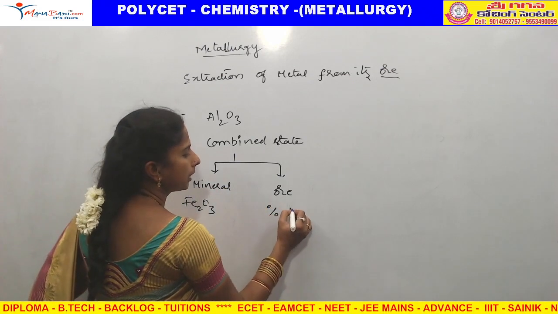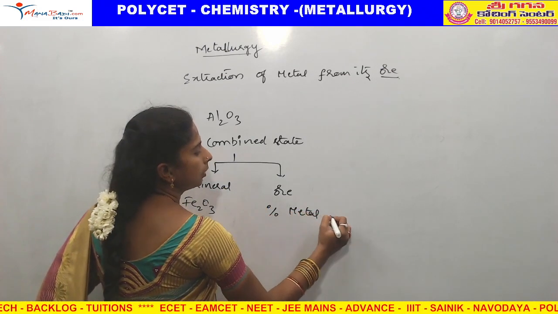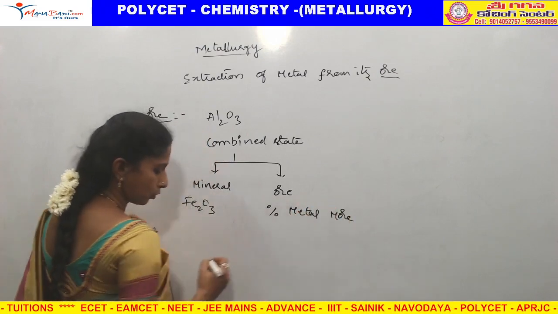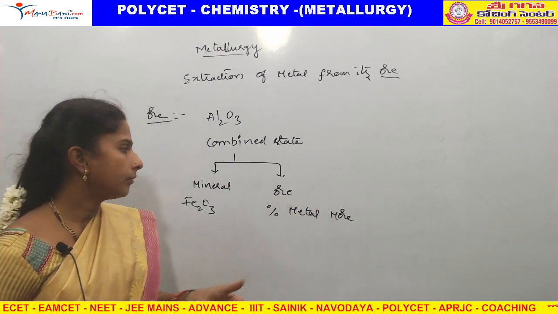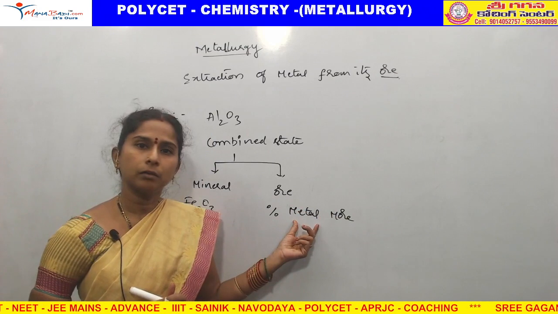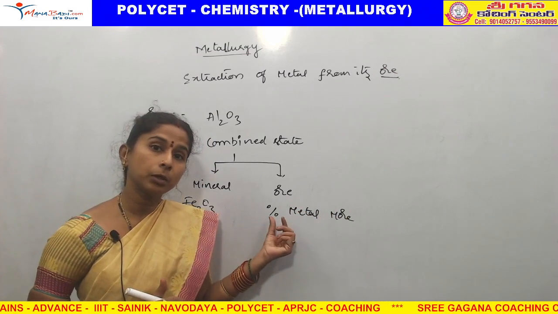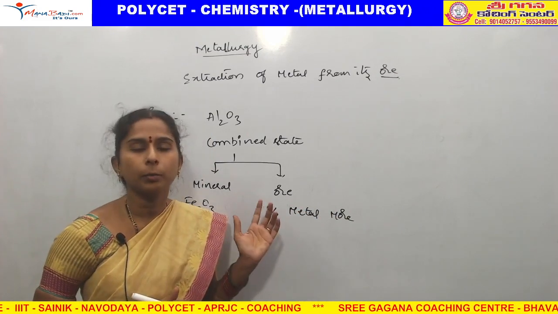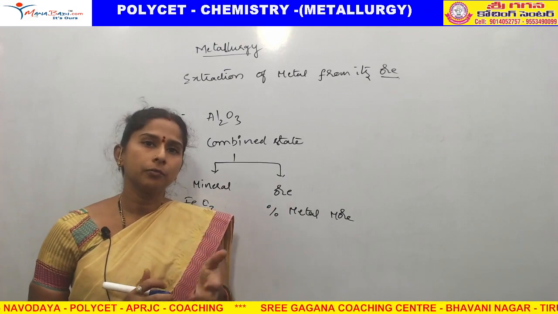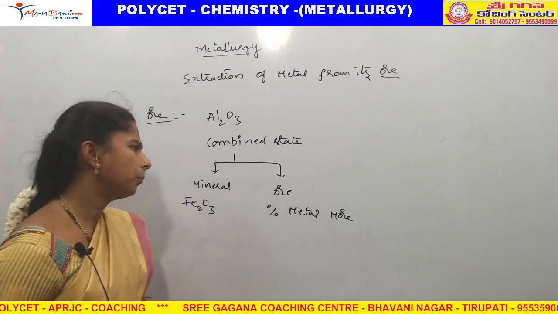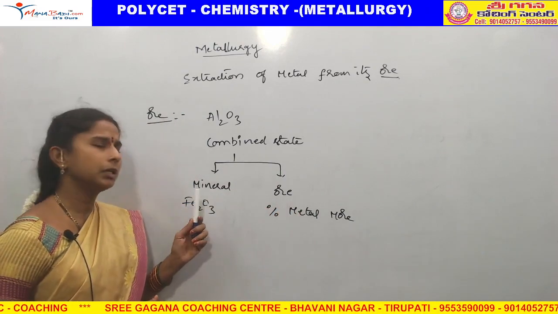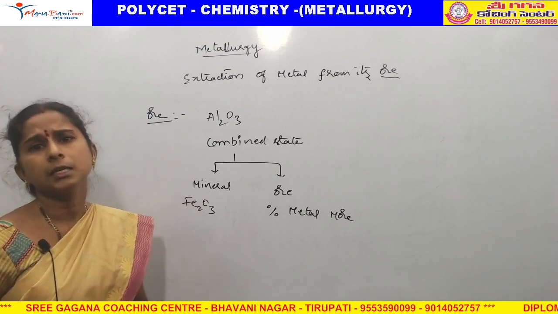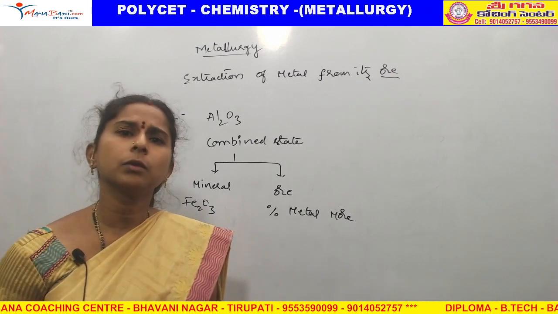In ore, the metal percentage is more, meaning it has a profitable percentage of metal economically. If the metal percentage is less in minerals, how can you extract it? What is the use?